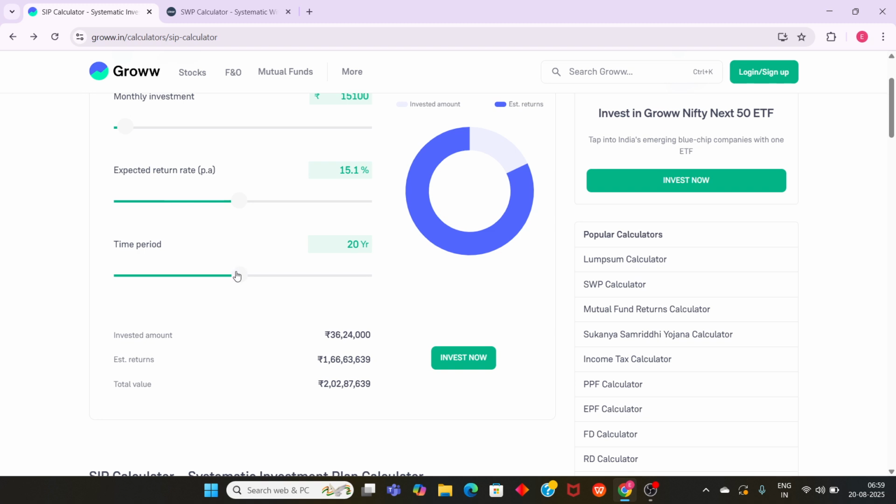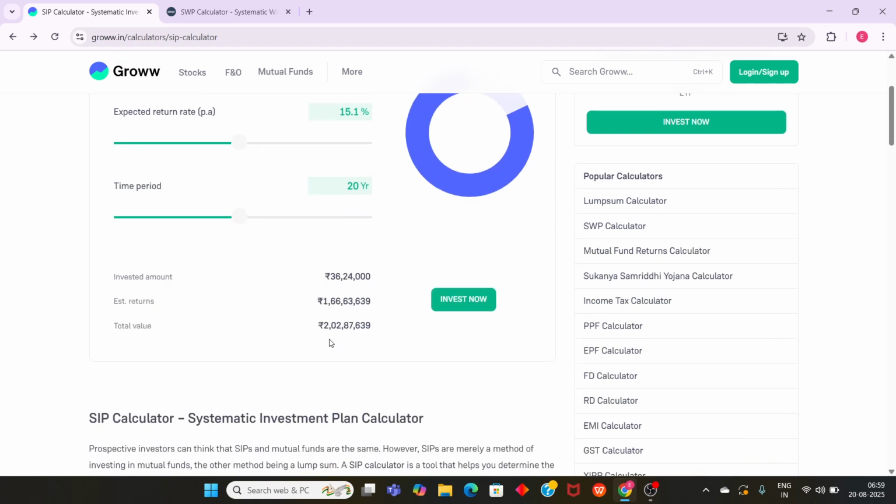So the time period selected is 20 years, and the total invested amount over the period of 20 years is 36 lakh 24,000. The estimated return over the period of 20 years is 1 crore 66 lakh 63,000. The total corpus including the invested amount is 2 crore 2 lakh 87,000.